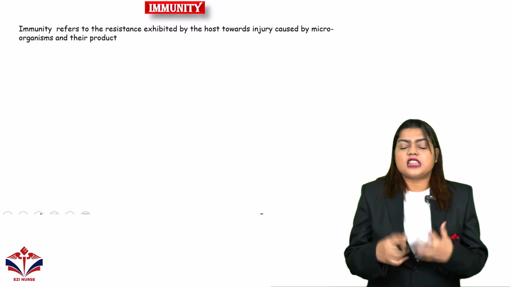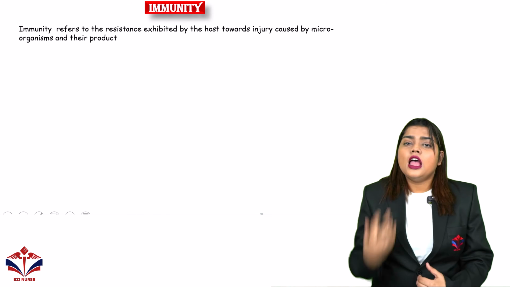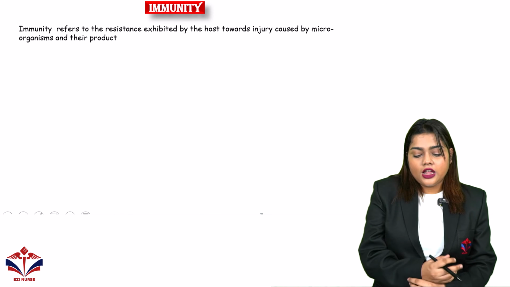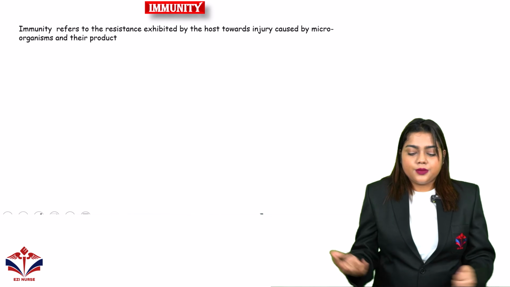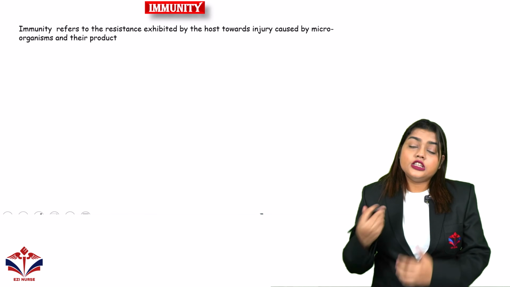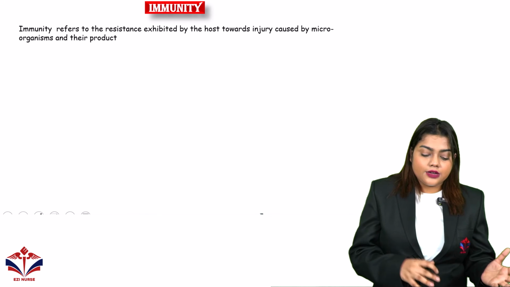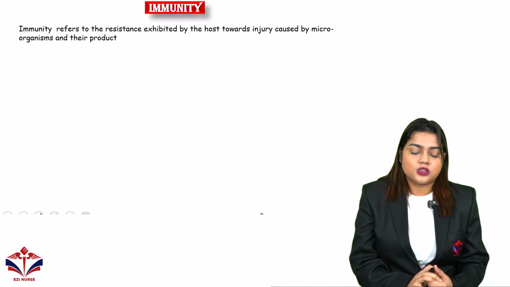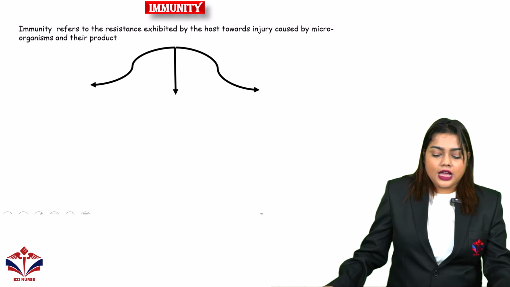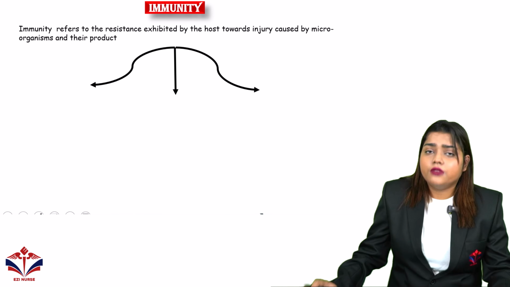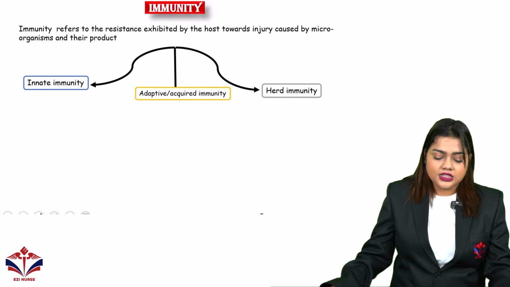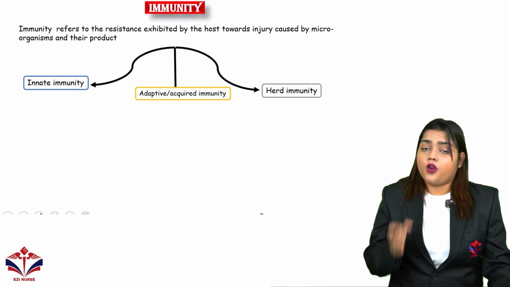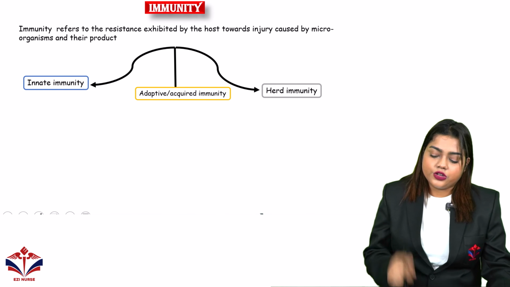So immunity is a mechanism in the person's or host's body which resists the injury caused by different kinds of microorganisms and their products, like toxic substances. Immunity has different types. First we divide immunity into 3 types: innate immunity, adaptive or acquired immunity, and herd immunity.